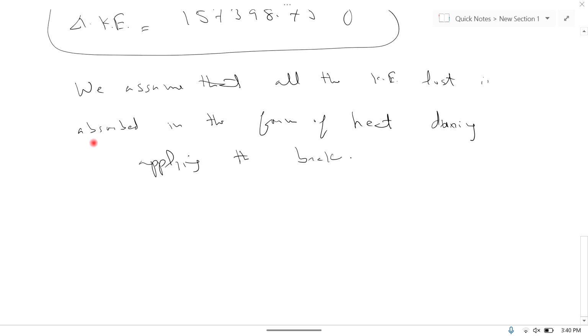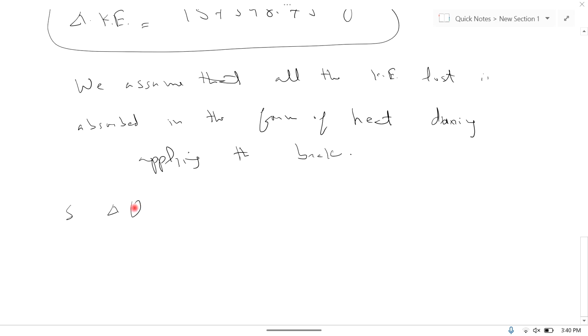So it means that del Q, heat gain, is equal to lost kinetic energy, which is equal to 157398.75 joule. This is del Q.